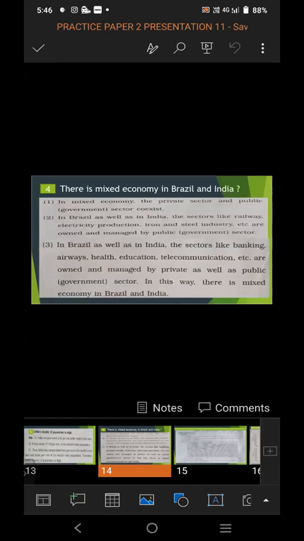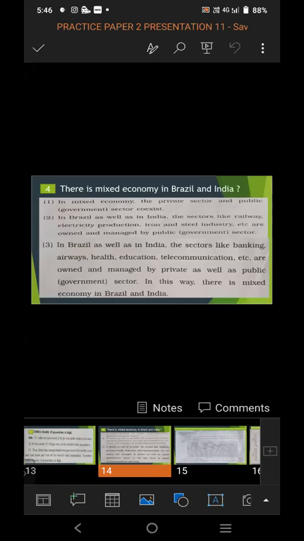So in Brazil, there is private sector and public sector. And in India also, there is private sector and public sector. Public sector means the sector which comes under the government rule.